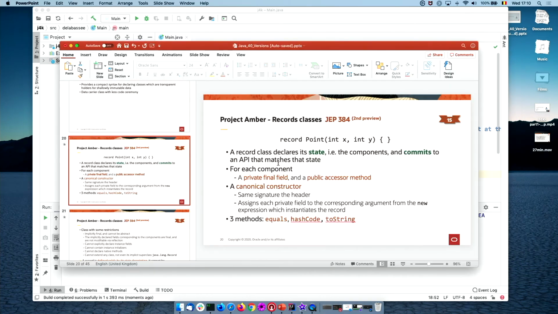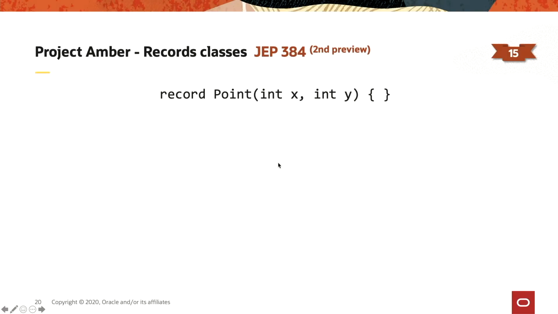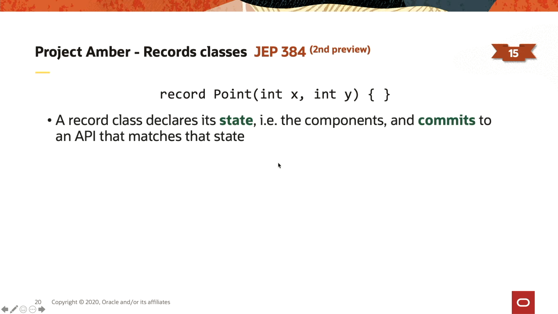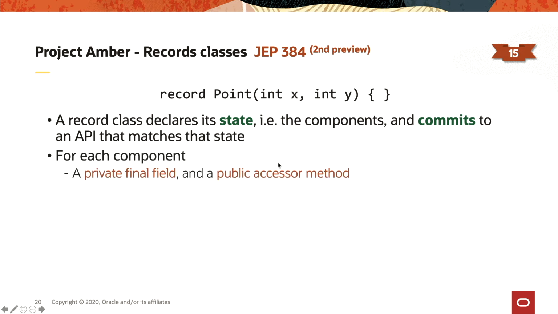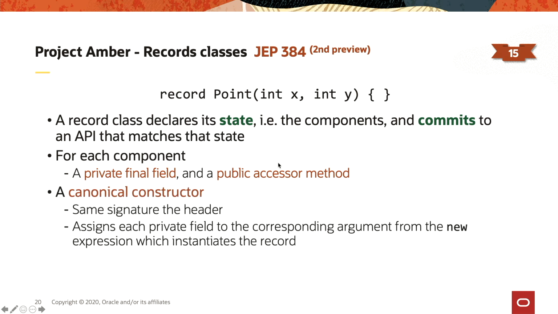So let's go back to the slides. This is a record definition. A record has at least one component; in this case, it has two. A component should have a type, and a record can have an optional body. A record class declares its state. That's basically the header, all the components, and based on that, it can commit to an API that matches that state. For each component, we have a private field, a public accessor method, and also a canonical constructor. And last but not least, we have three methods, equals, hashCode, and toString, that we can override if we need to.